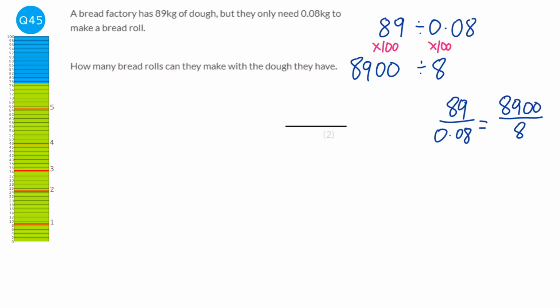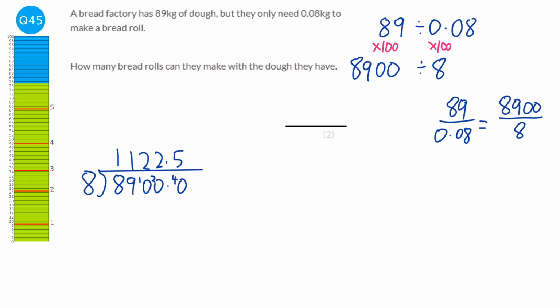So now we can do the bus stop method. So 8 on the outside. And in fact, I might use a straighter line here. There we are. And we've got 8,900 on the inside. So 8 into 8 go 1, 8 into 9 go 1, remainder 1, 8 into 10 go 2, remainder 2, and 8 into 20 go 2, remainder 4, and 8 into 40 go 5.